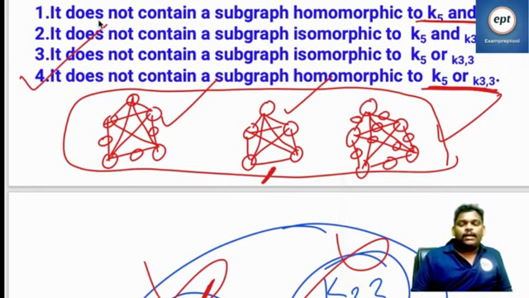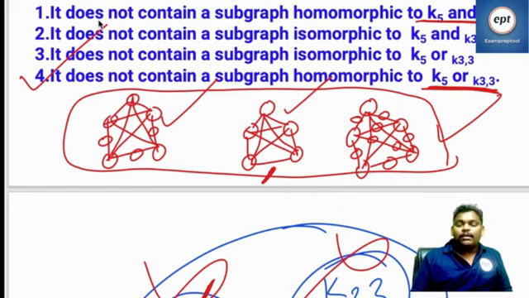Option 1 says: which does not contain K5 or K33. Option 1 is saying that both cannot be there.